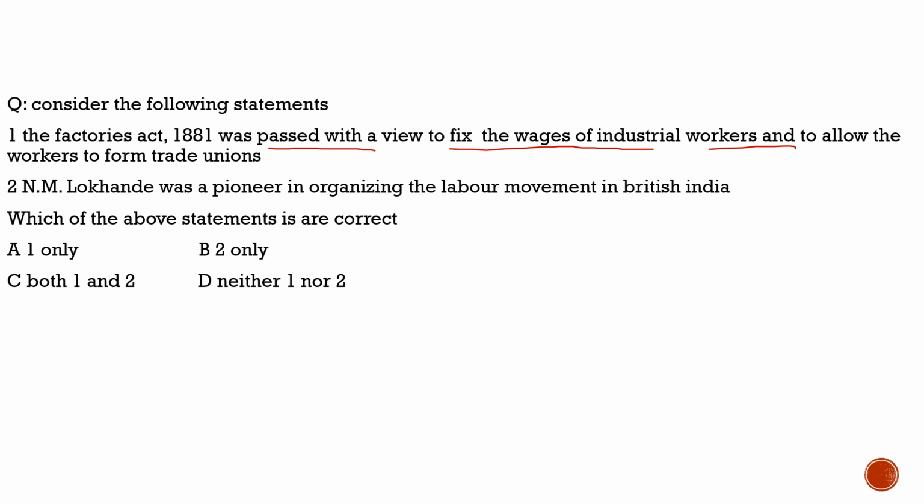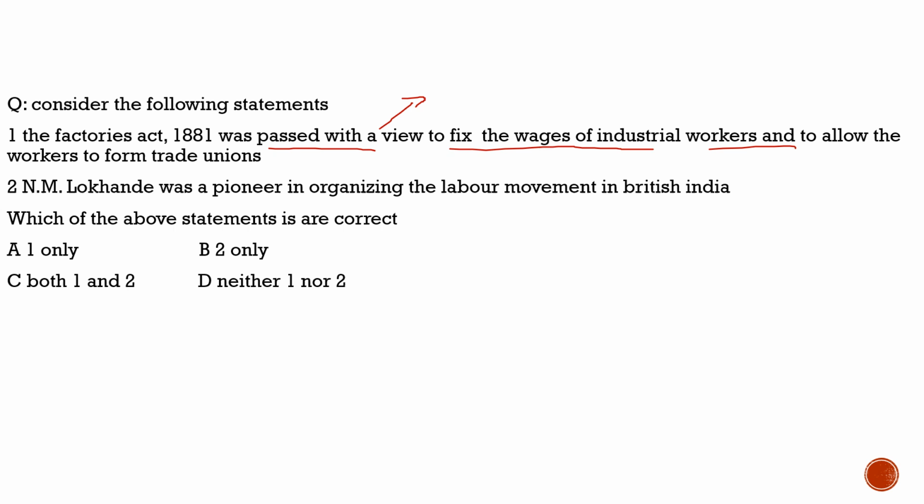It was not passed to fix the wages of industrial workers. It banned the appointment of children below age 7. Children below age 7 were banned from working in the industries, and in relation to that, this act was brought in.